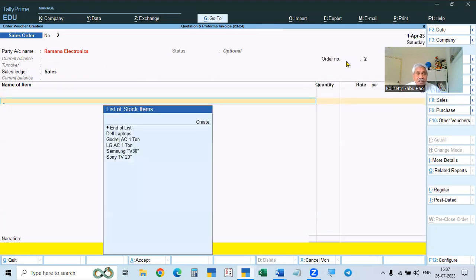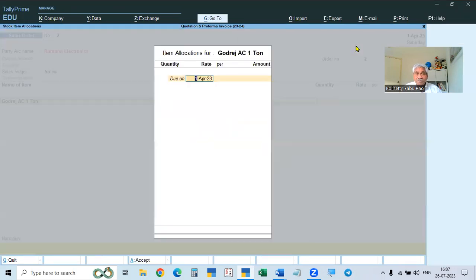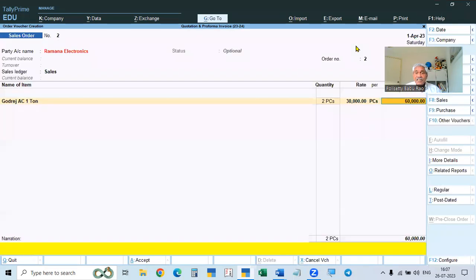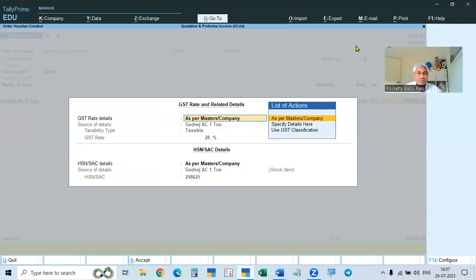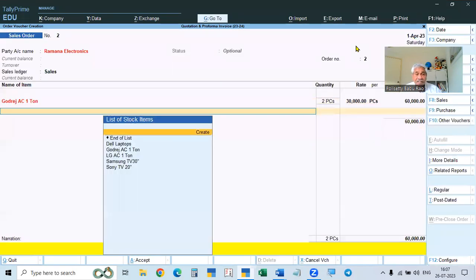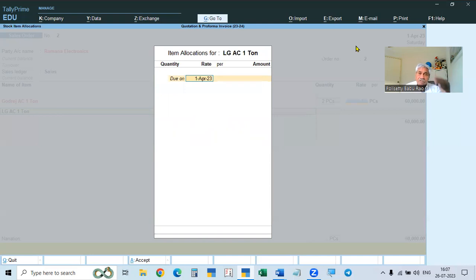And now take the goods. Here, for example, Godrej 1 ton AC. So here also due on, that is related to sales order only. So leave it as it is, and then take two quantity, and then the rate is around 30,000, for example, 30,000. So total is 60,000. Now another one, for example, LG AC machine. This also two quantity, and 32,000, for example, 32,000, 64,000.